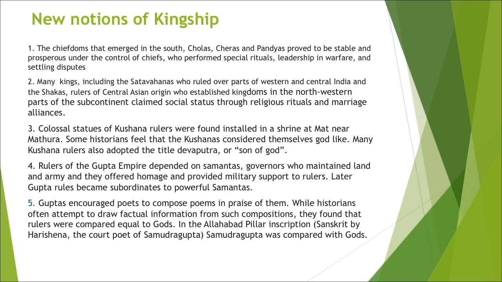In the south, the powerful Cholas, Cheras and Pandyas, in the Tamilkam area, that is present-day Tamil Nadu, and also parts of Kerala and Andhra Pradesh. These chiefs were kings or rulers who performed special rituals, provided leadership in warfare, and settled many disputes.